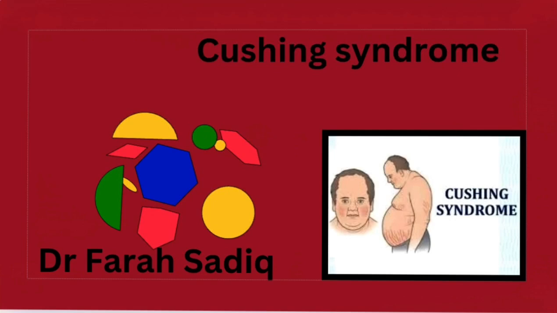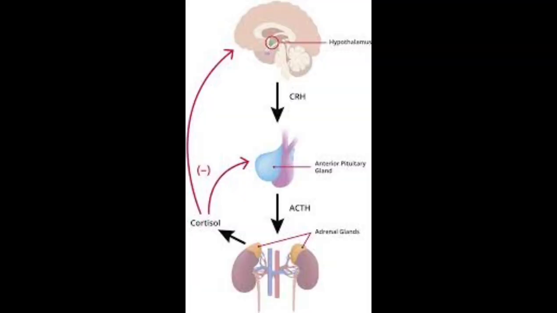Hello students, today I will tell you about Cushing syndrome, and for understanding this concept we should know some basic physiology. As we know, the hypothalamus releases corticotropin releasing hormone, and this CRH in turn stimulates the anterior pituitary to produce ACTH. Then ACTH acts on the adrenal cortex to produce cortisol.